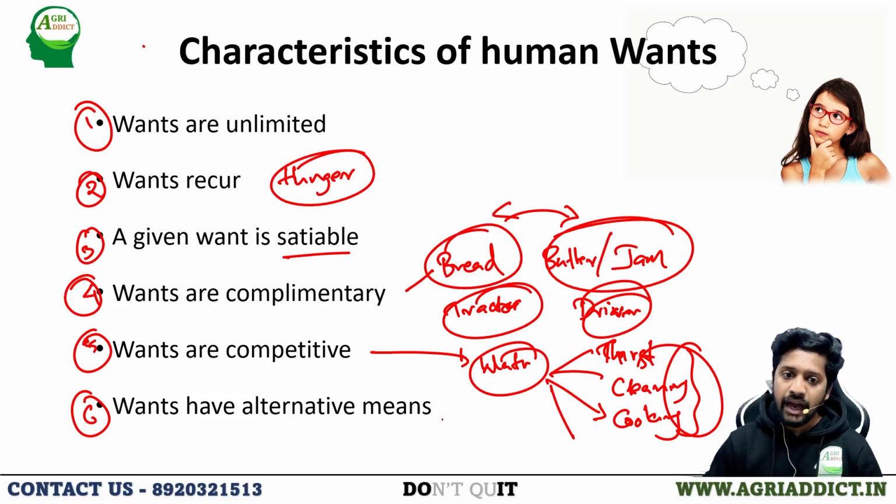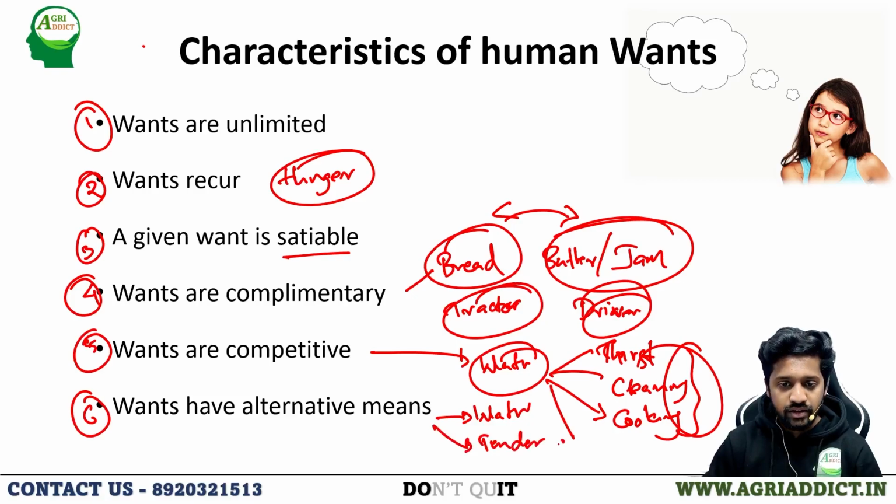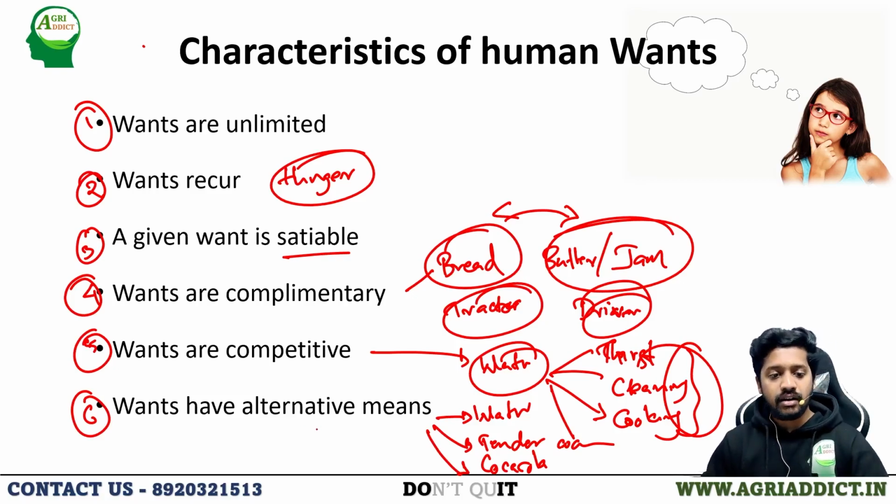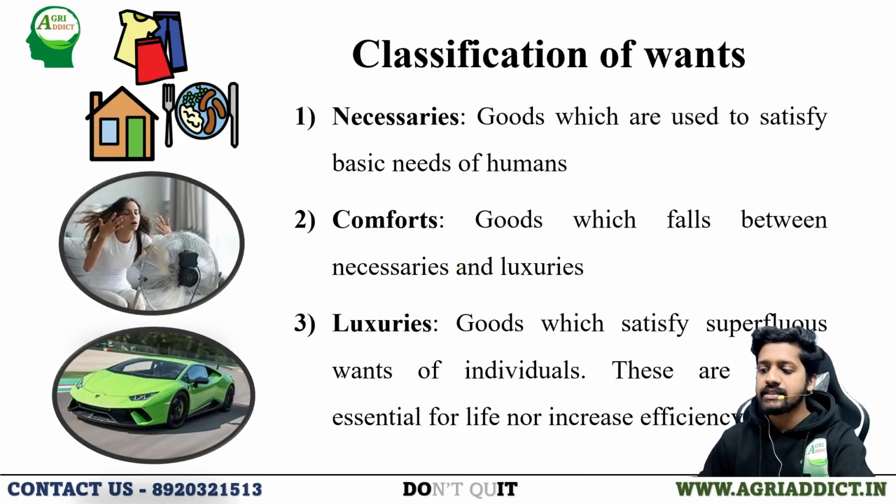Probably if I am having thirst, I can simply drink water, or I can use tender coconut water, or I can use Coca-Cola. Likewise, the same want is having alternative means to satisfy. So these are the basic characteristics of want.